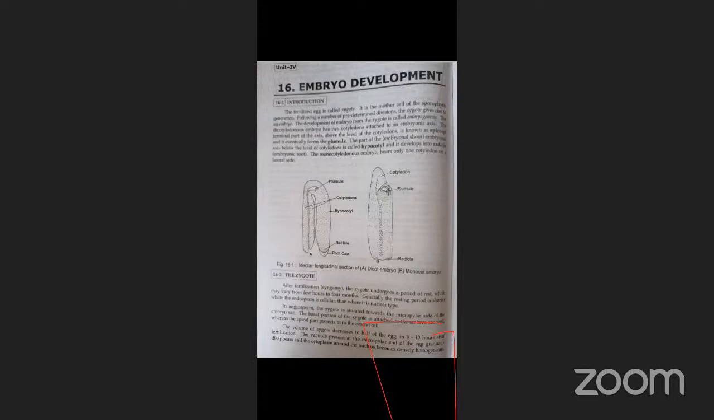What do we call the plumule? The part of the embryonal axis below the level of the cotyledons is called hypocotyl. Tell me, what is the difference between hypocotyl and epicotyl? These two terminologies are very, very important for competitive exams. What is the meaning of epicotyl? Yes, tell me.